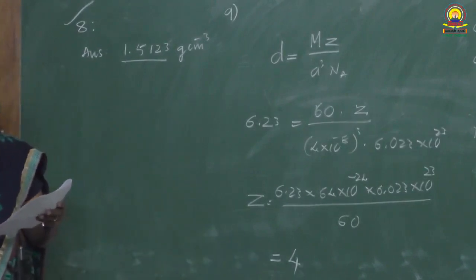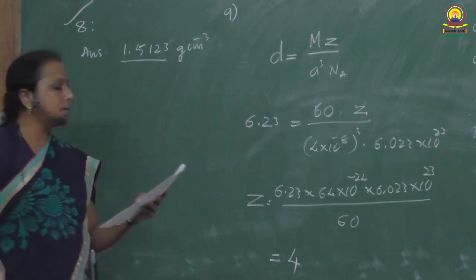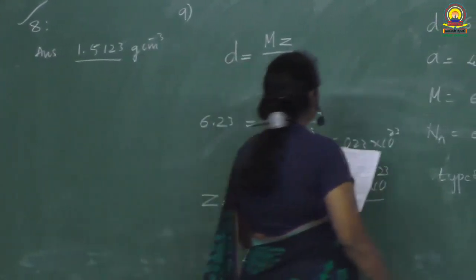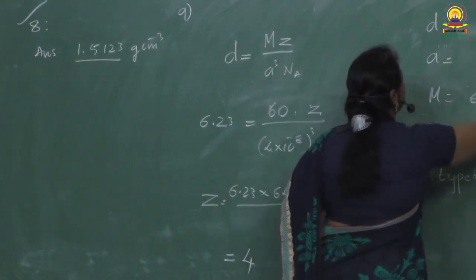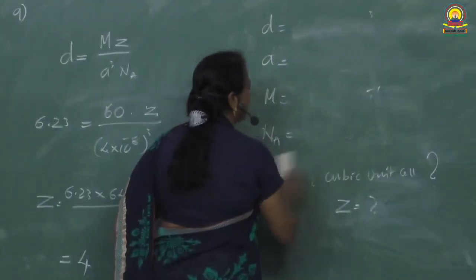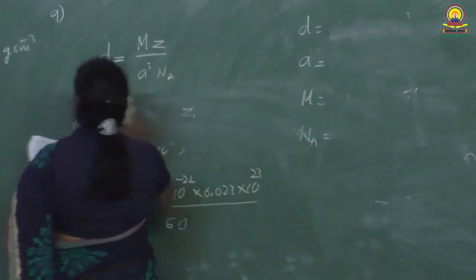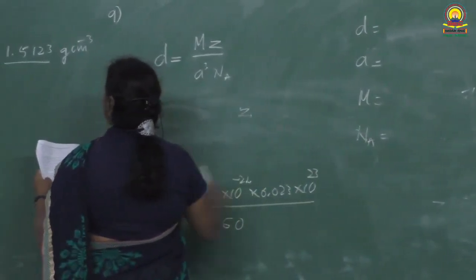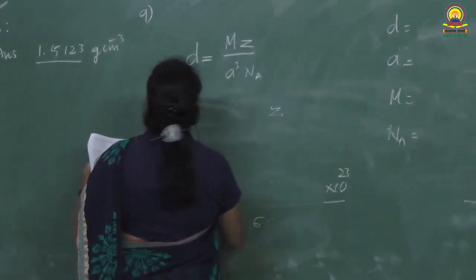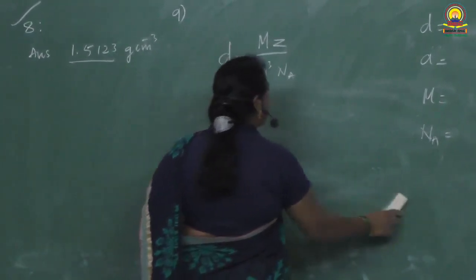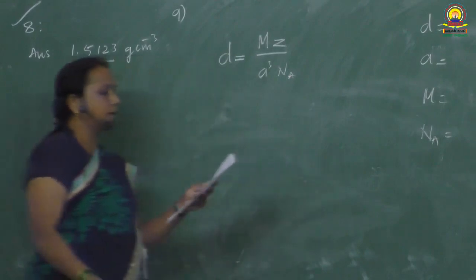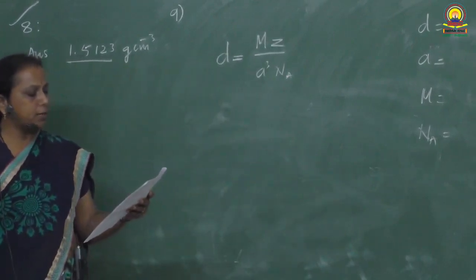Question number 10. A metal crystallizes in BCC unit cell. The density is given as 7.9 gram per cubic centimeter. Atomic mass, that is molar mass, is given as 55.8.